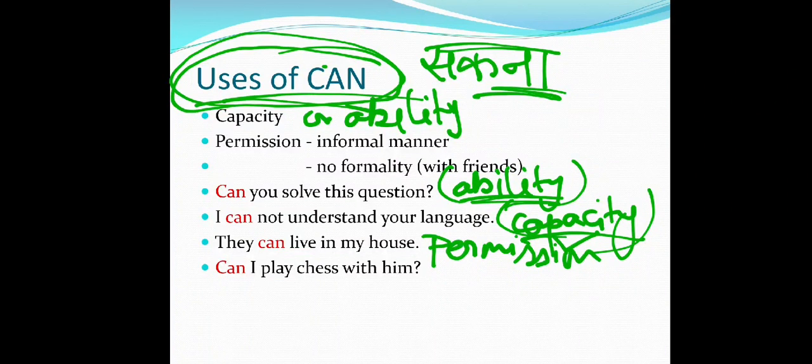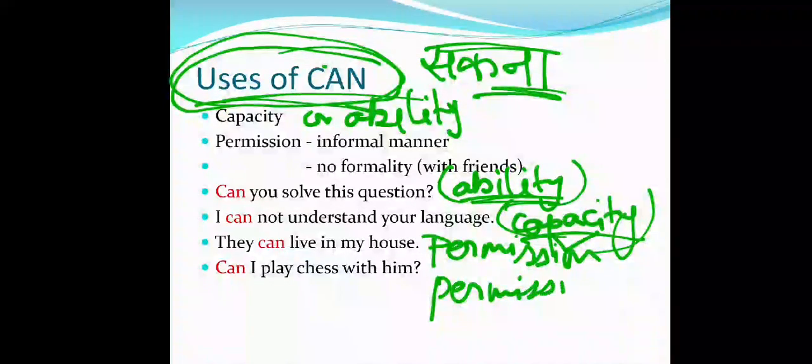And the next one, can I play chess with you or with him? So it's asking permission, and from your friends or from parents, you can say, can I play chess with him or can I play with him? You are asking someone for permission. Okay. So move on to the next slide.